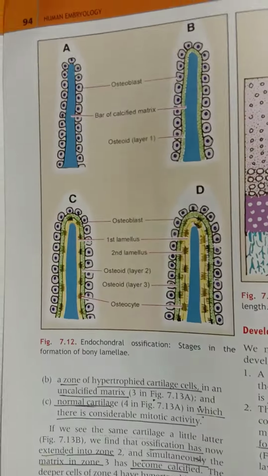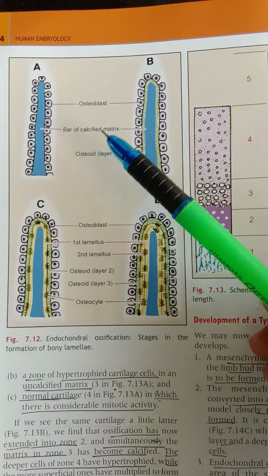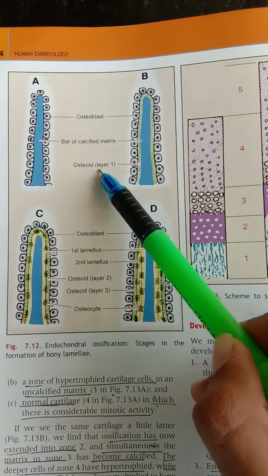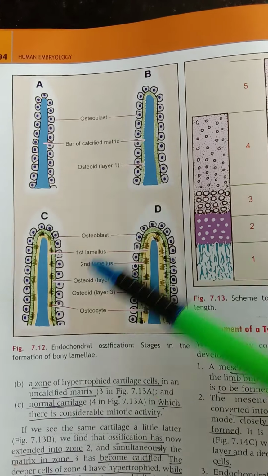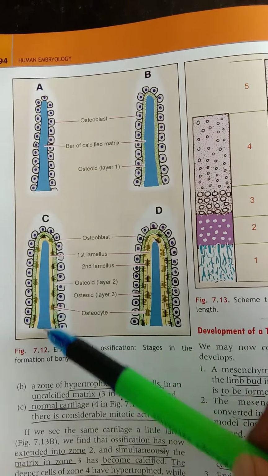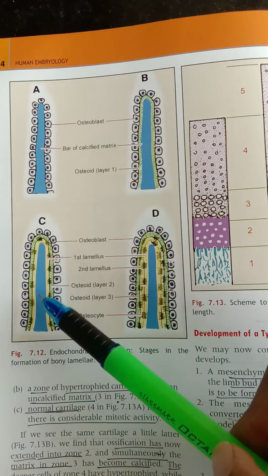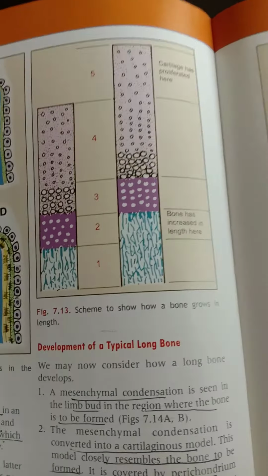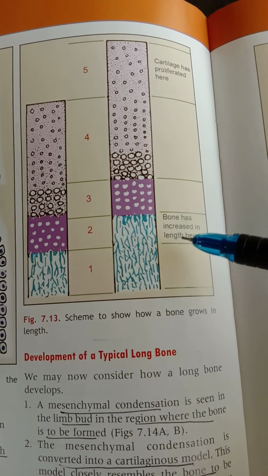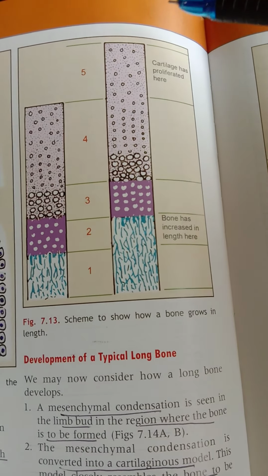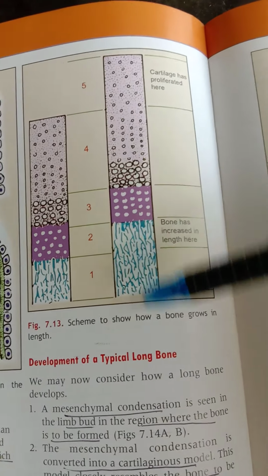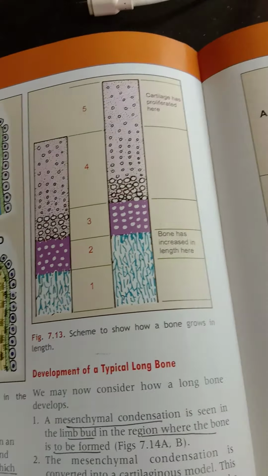And here we have the endochondral ossification. First you can see osteoblasts are outside the bar of calcified matrix. Osteoid layer 1 is formed. So like this, different osteoid layers are formed, at last along with lamellae. As osteoid is moving further, the lamellae start forming further. And here is the scheme to show how bone grows in length. So bone has increased in length here. How is it growing? You can see cartilage has proliferated. So cartilage proliferation over a year leads to formation of the length of the bone.